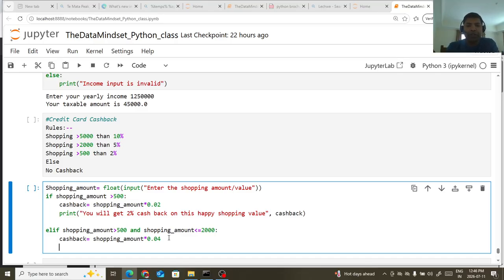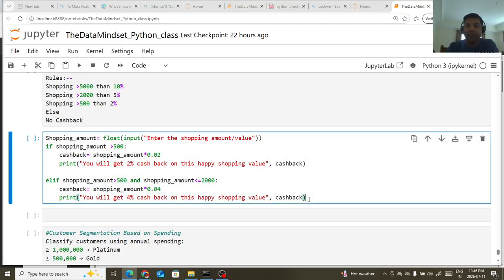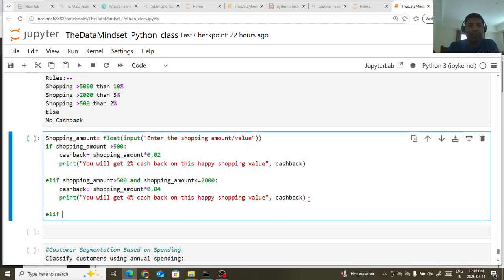Okay, and now I just copy this one so that we can save some amount of time, and let me put it over here. I can write: you will get 4% cashback on this happy shopping and cashback values, right? Followed by that, again I will write the third condition. If shopping amount is greater than 2000 and shopping amount is less than 5000,